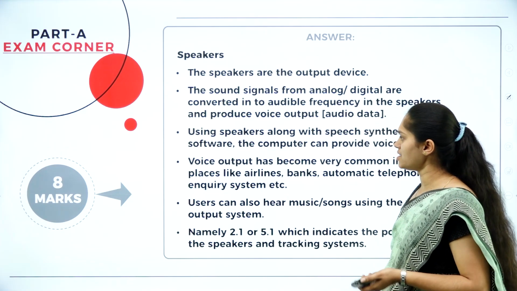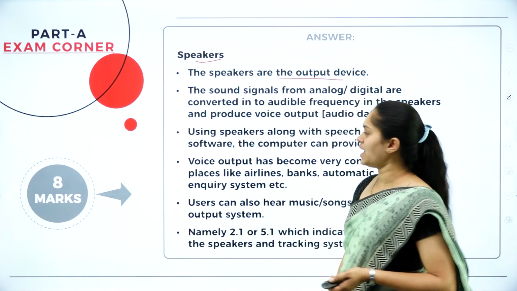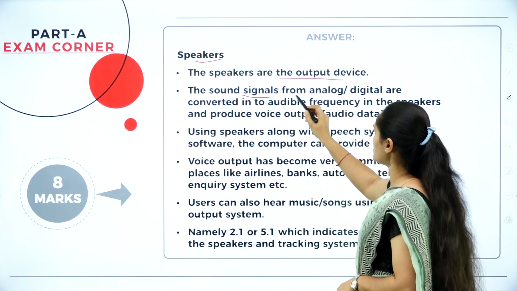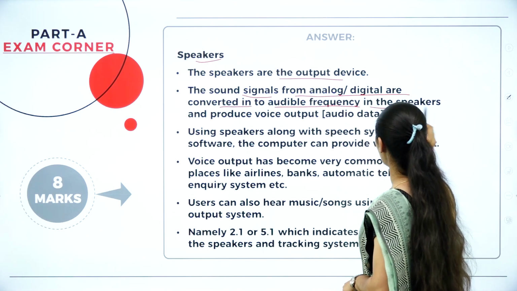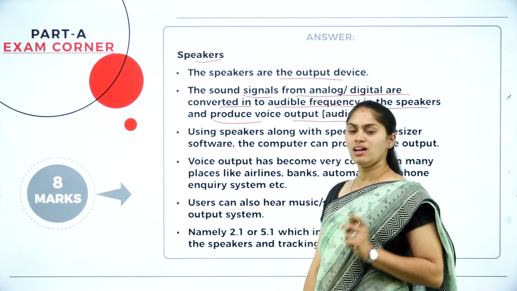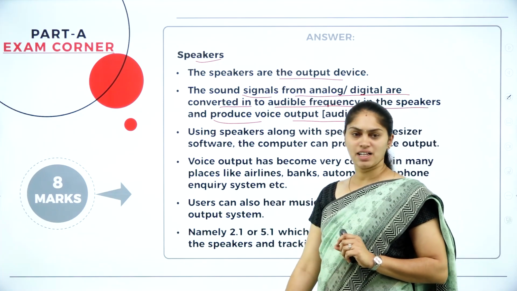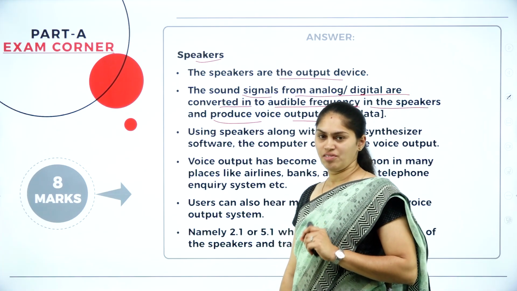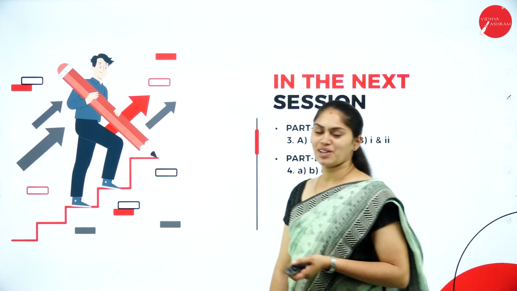This is the plotter. And also we have speakers, which are also an output device. The sound signals, from analog or digital, are converted into audible frequency in the speaker to produce voice output, which we also call audio data. So these are the different kinds of output and input devices which you can write in order to get 8 marks. I hope you all understood my today's session.